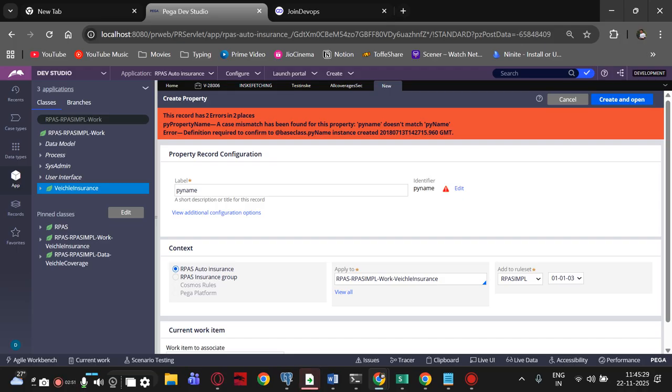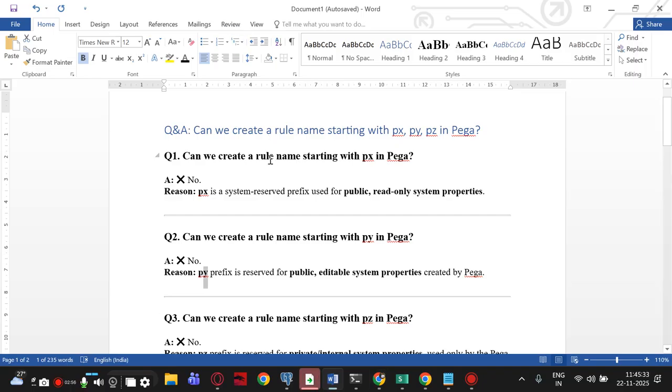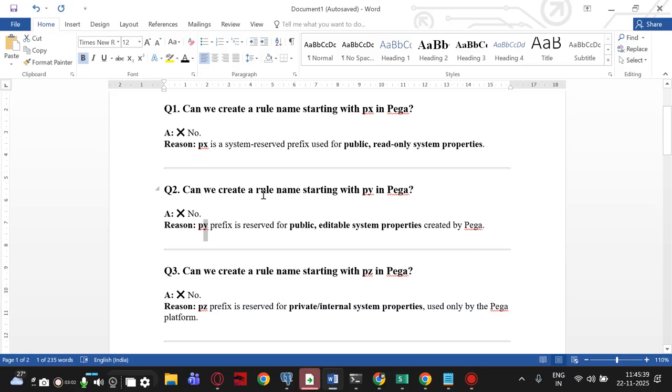This is the important thing you should know. The question may come like, can we create a rule name starting with px in Pega? The answer is no, we cannot create. I just showed you. Can we create a rule name starting with py in Pega? Definitely not. px is a system reserved prefix used for public read-only system properties, like px create date time, px create operator. We cannot edit those things either.